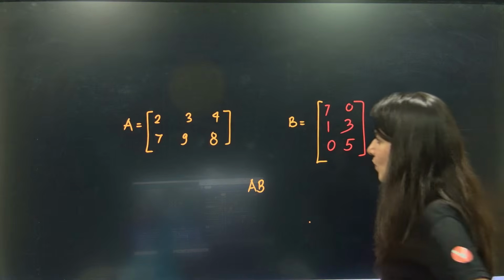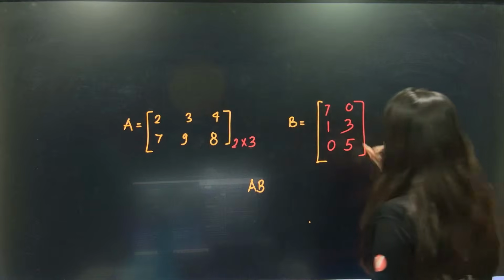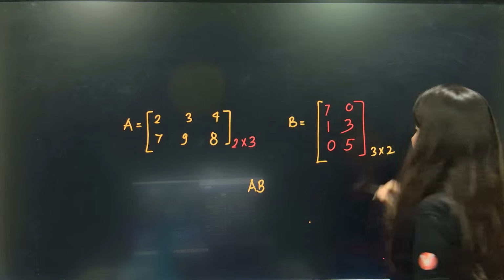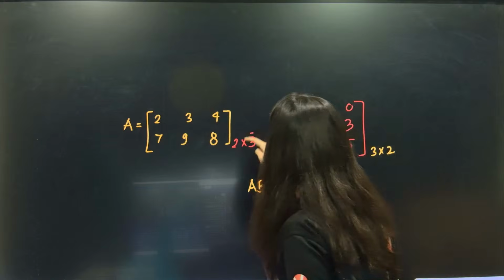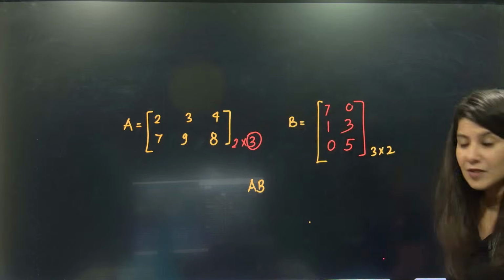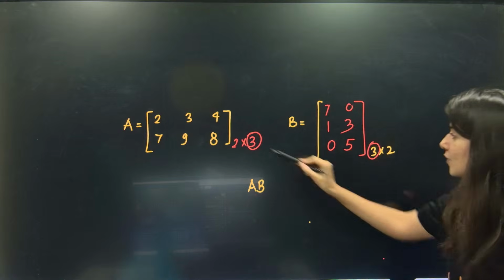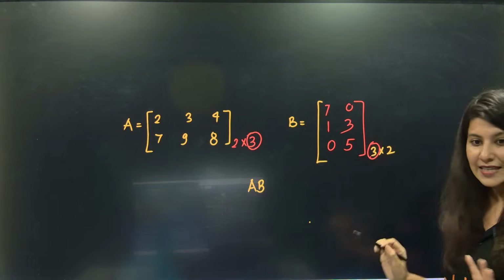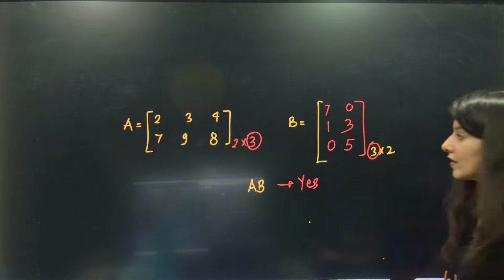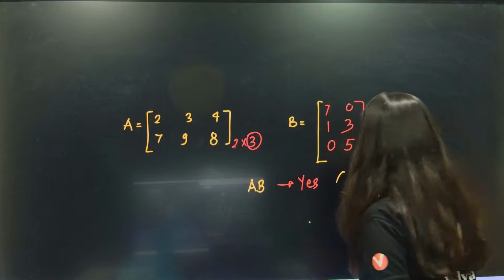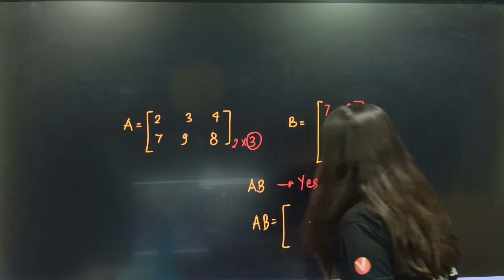So let's check, everyone. Matrix A is 2 cross 3 and matrix B is 3 cross 2. As per the product rule, the number of columns of the first matrix should be equal to the number of rows of the second matrix. So this and this are the same, so yes, the product will exist. What will be the order? 2 cross 2 will be the final order. So let us figure out AB. Now, how to multiply?